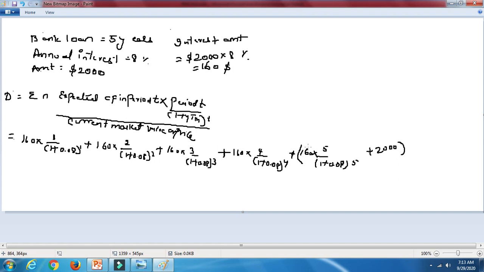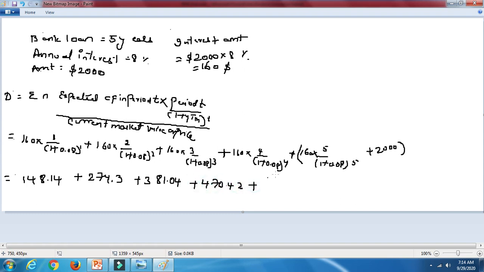Now you need to calculate all these values. For the first year, if you calculate this, it will come to 148.14. For the second year, it will be 274.3. For the third year, it will be 381.04. For the fourth year, it will be 470.42.